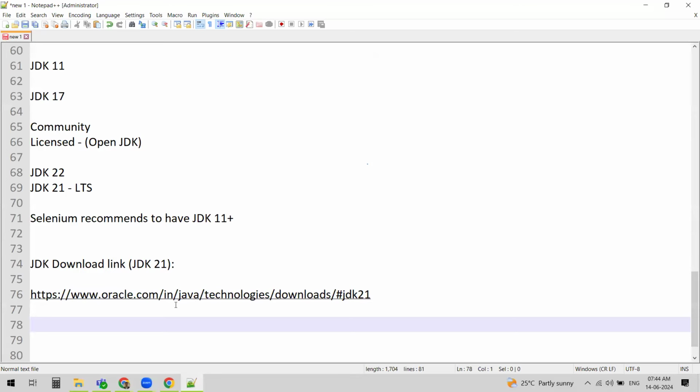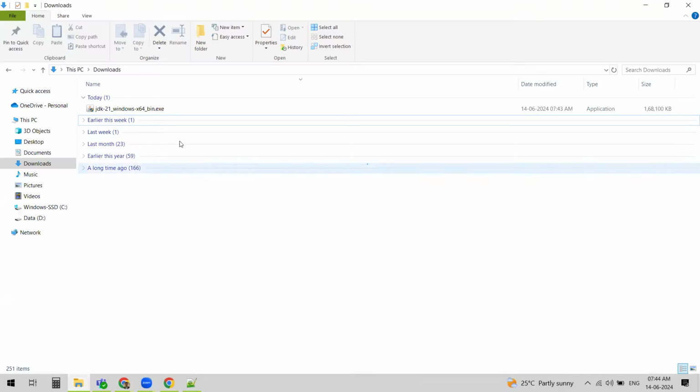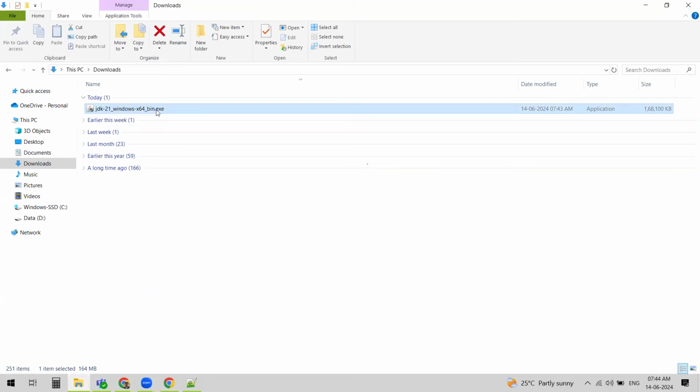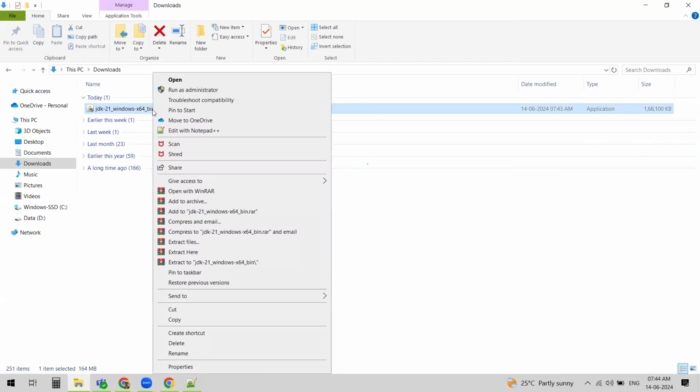So how do you install Java? Once we download Java, the exe file has been downloaded. I have just downloaded this file. So how do we install it? Even before installing, we want to make sure there are no conflicts. So you just check if the 21 version is already there. If it is not there, then you can go ahead and install the 21 version.